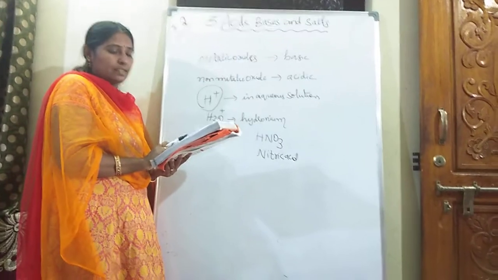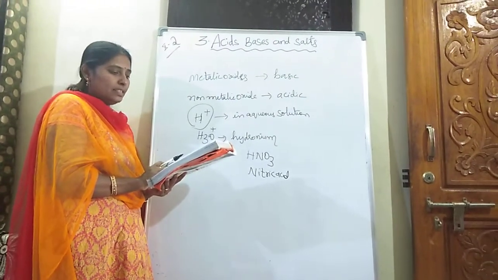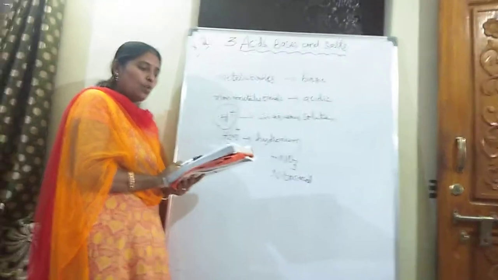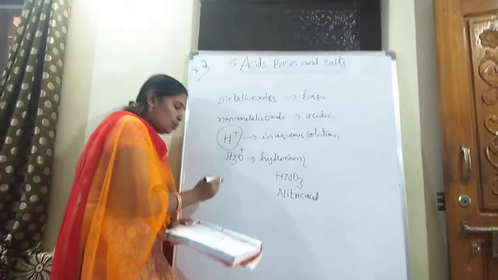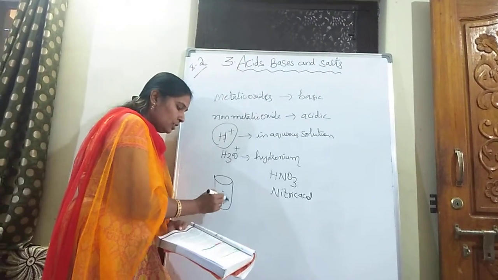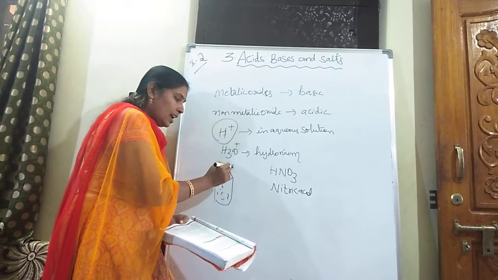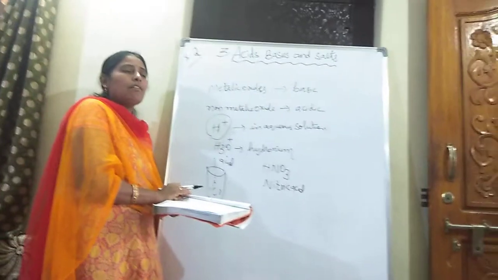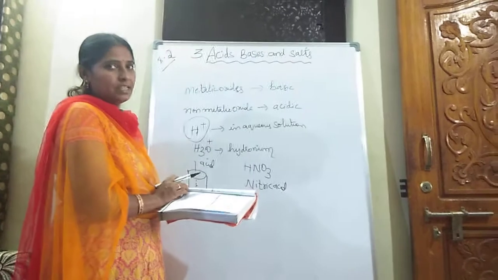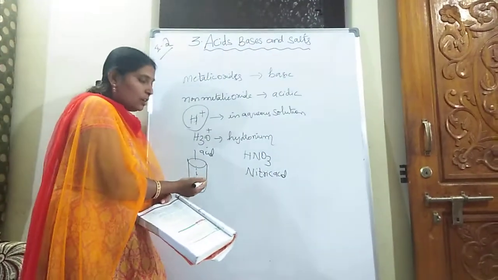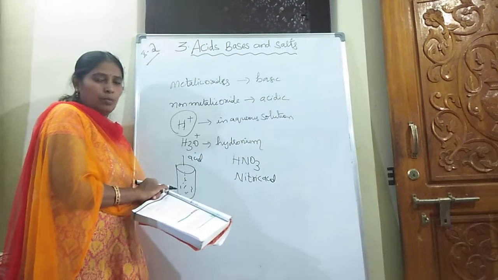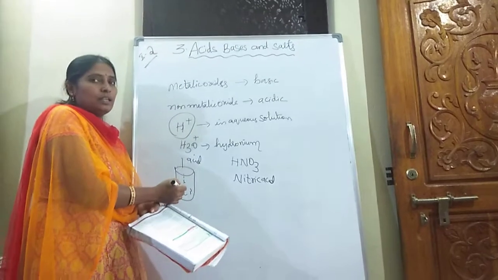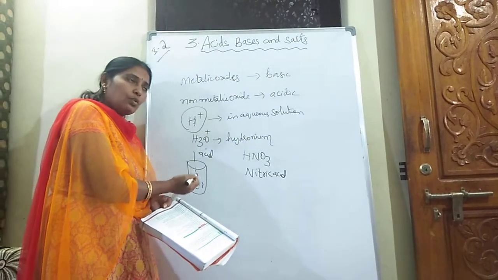While diluting, second question I am reading. While diluting an acid, why is it recommended that the acid should be added to water and not water to the acid? First we have to take water. To that water, slowly we need to add the acid, but not water to acid. Why? Because it releases an enormous amount of heat, and it may splash out of the beaker and cause burns on our body. So always it is recommended to add acid to water, that too slowly.